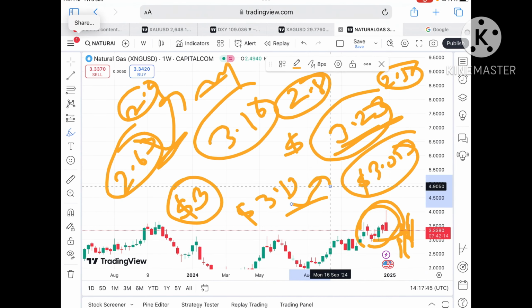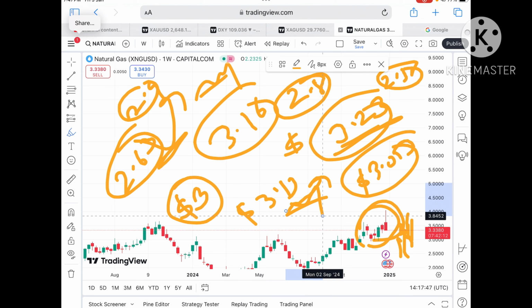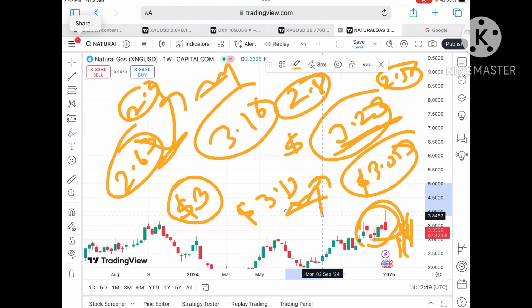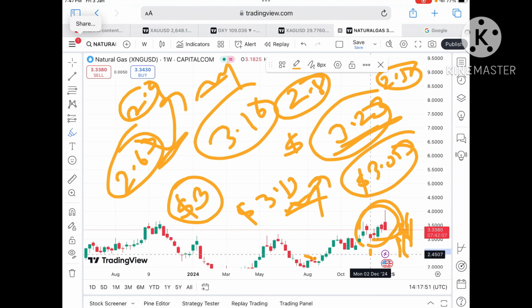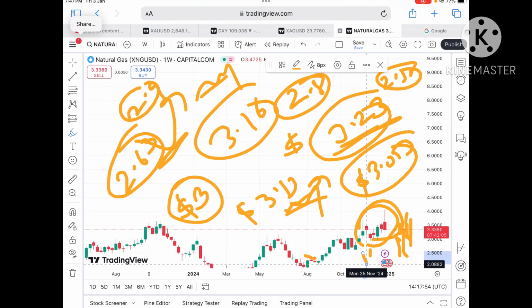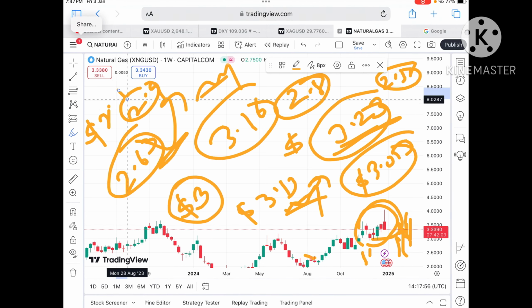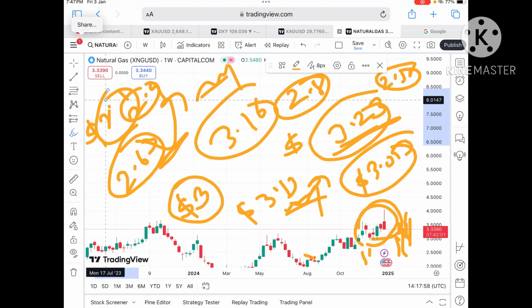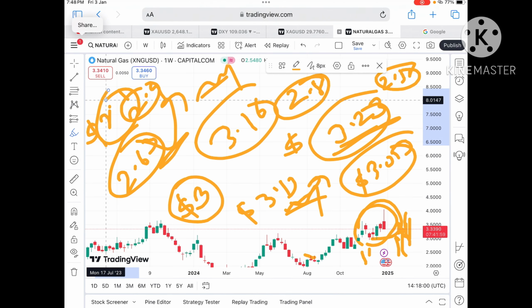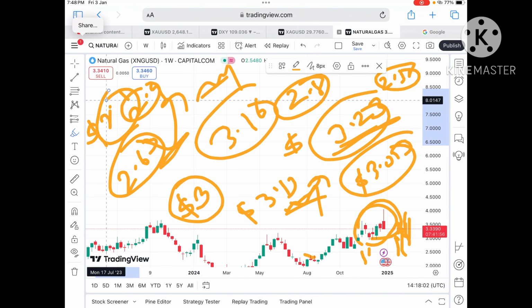This 2.38 is already being tested, so chances are high a bounce back can come, but the probability is high that if it starts falling below this level, we can see a further downfall towards a level of 2.14. If the price starts coming towards a level of 2.3, I'll make another video explaining where it can go.